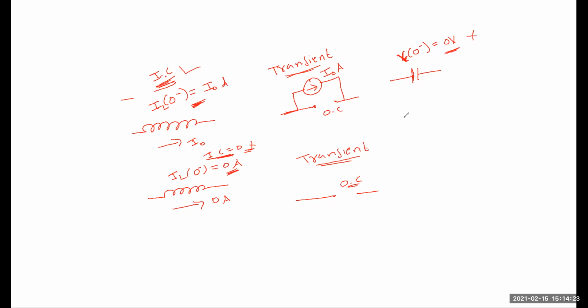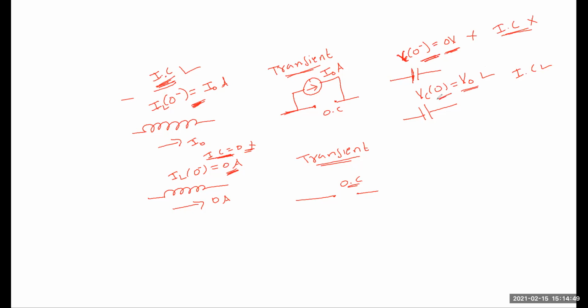If initial conditions exist, for example, VC of 0 minus is equal to some amount of voltage that is called V naught. Here, initial conditions do not exist, because before connecting to the device the voltage across the capacitor is equal to 0.